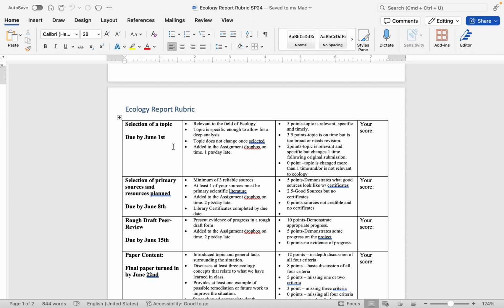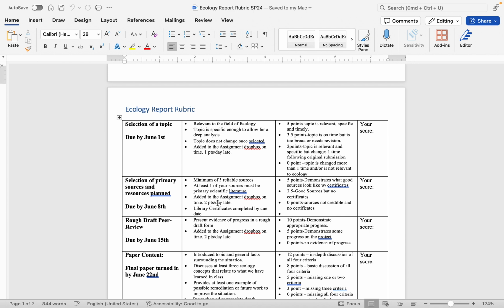After you've selected your topic, you need to go and find sources. We're going to be doing library training for how to do a literature search and how to find credible sources. If this is a CNET course, we're going to attend that training in person in the library on campus. But if it's an INET course, like my Spring 24 classes, then you're going to be doing a virtual training through Delta's library about how to do a literature search using the database and resources we have at Delta.